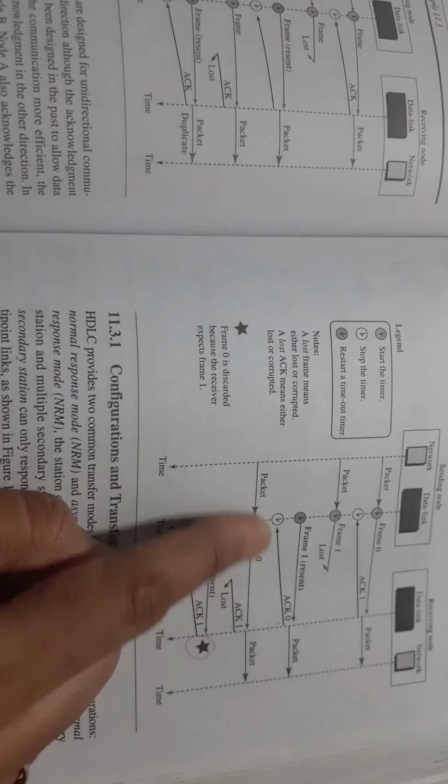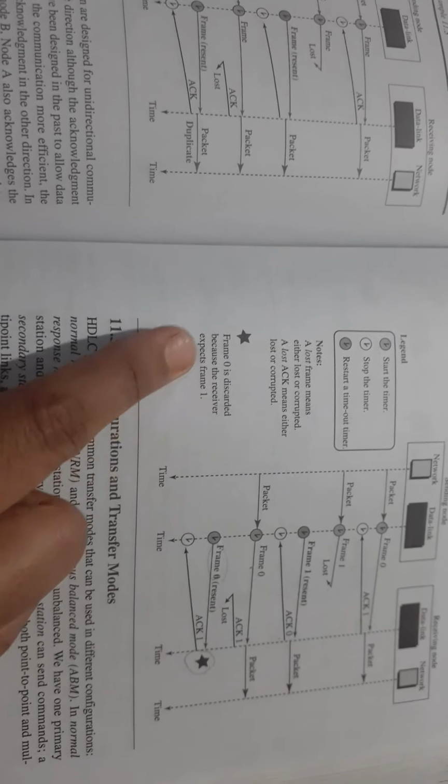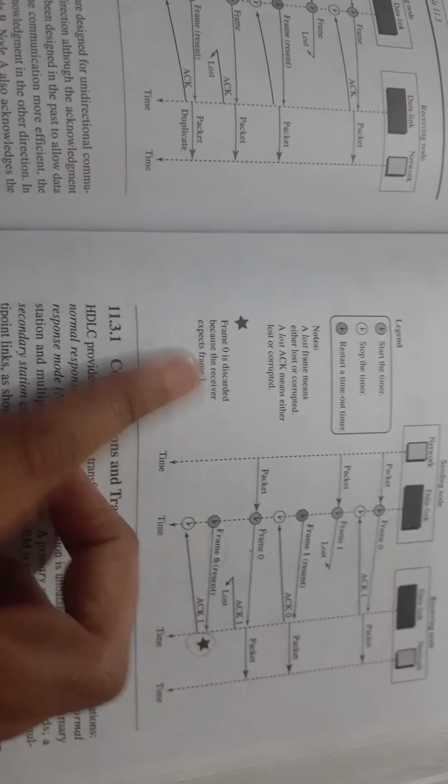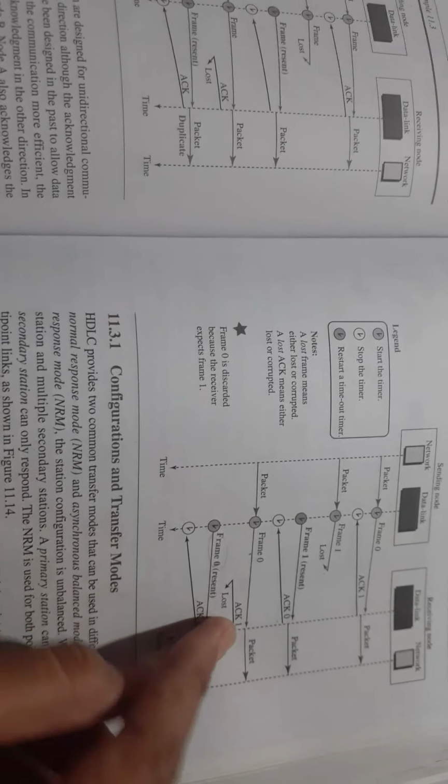This third frame, frame 0, is discarded because the receiver is actually expecting frame 1 this time, since frame 0 has already been received.